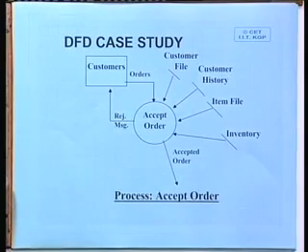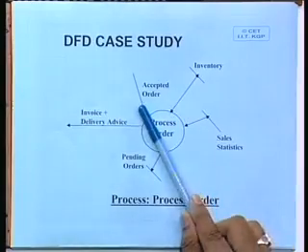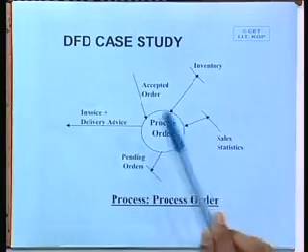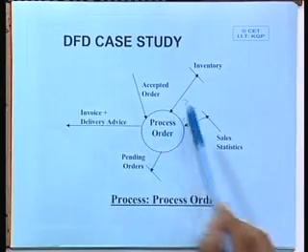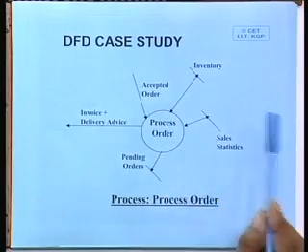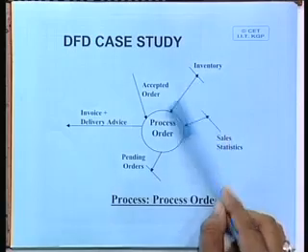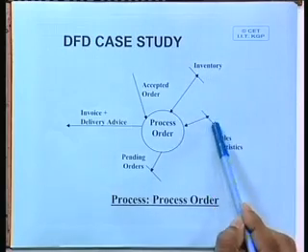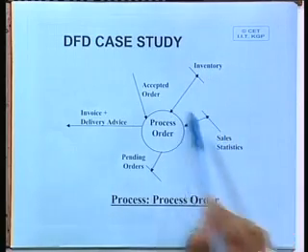Now, let us come to the next process, that is the process order. In the process order, what is happening? We have the inventory, and the accepted order which is coming from the customer side, that is the accept order process. This is the input, then you are checking against inventory, you are checking against past sales statistics that will come later.